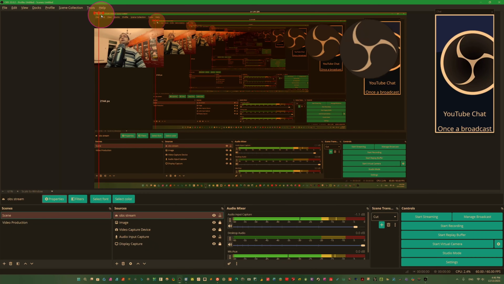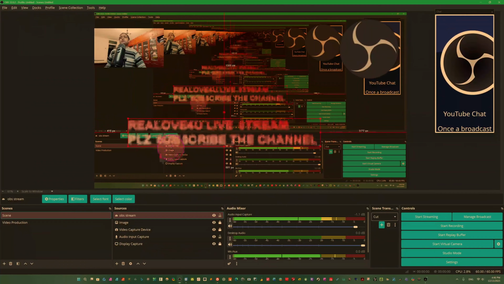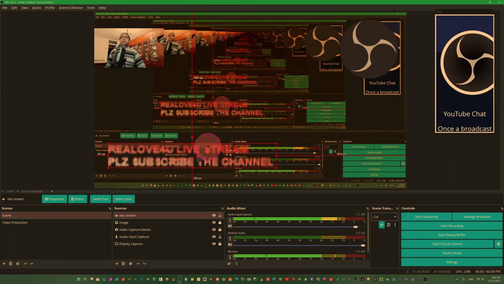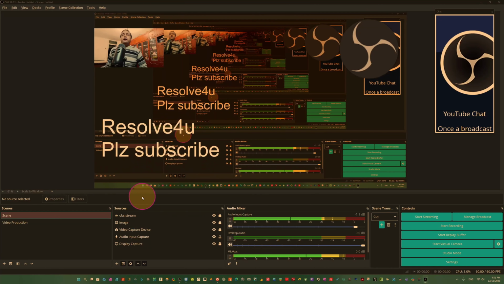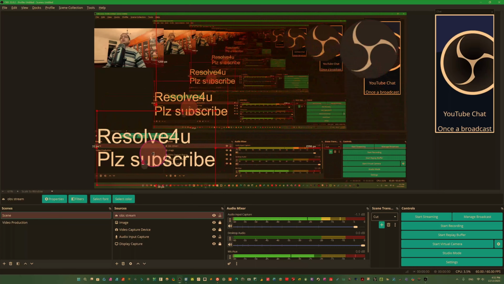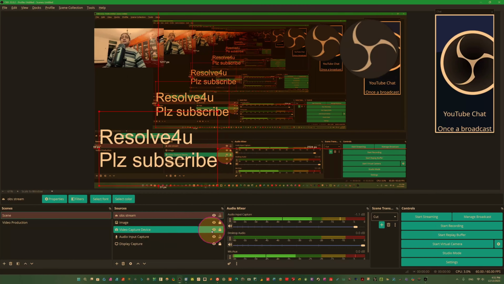Now we have our text here. It's very small, so we just click here. Now you can see it, and you can put this text anywhere. I have already written the text here. You can see it says resolve for you, please subscribe. And now I have put it here. Anytime you can change the color; I have changed it to white. You can place it anywhere. So we have added text here and just lock it here, so we can't lose it.